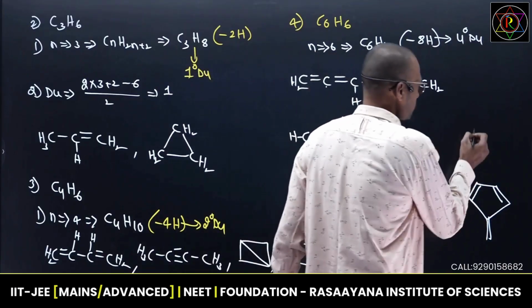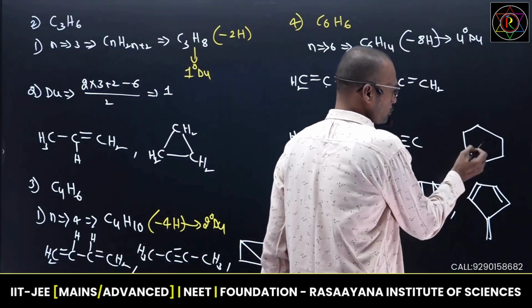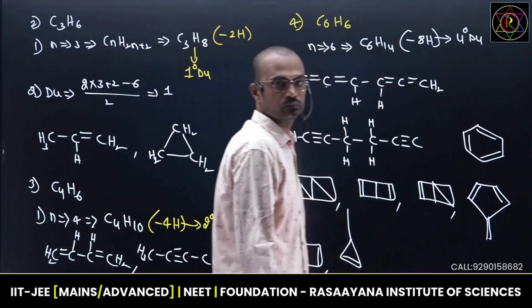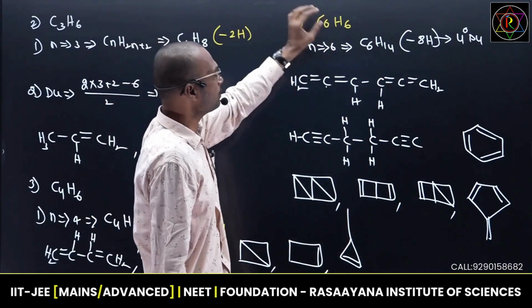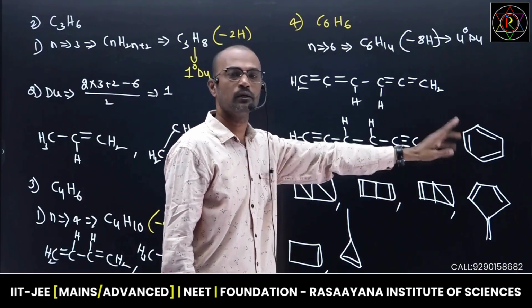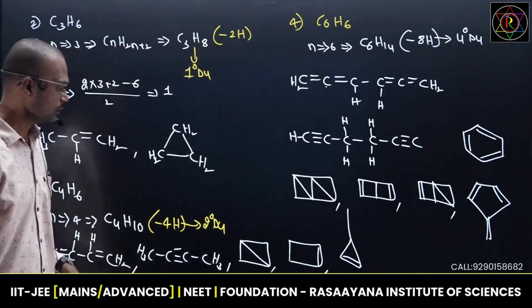Okay, next, suppose if I take benzene, 6 carbons are there. It is 1 Du, 2, 3, 4, matching. So it is one of the molecules. C6H6 is nothing but one of the common molecular formulas for many molecules. Don't think that it belongs only to benzene. Many molecules are possible to write. Okay, next.